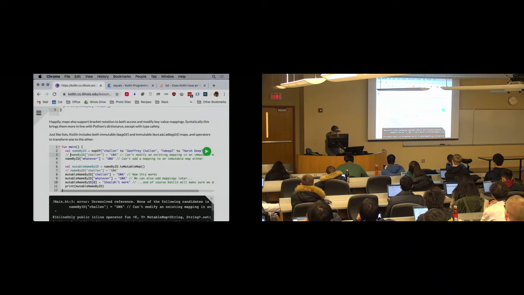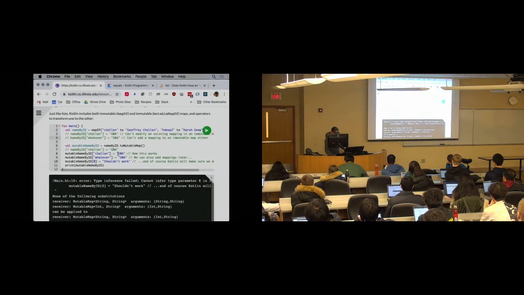So if I want this to work, I've got to comment out these things that are broken. Oh, right, of course. Because, again, if you've used Python, these are Python dictionaries, right? But I get type safety. So this can't work, because when I set up the original map up here, I set it up mapping strings to strings. And so I can't use an int as a key. Get rid of this. Now it should run.